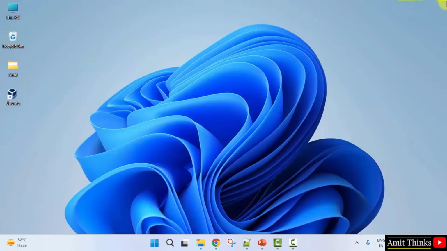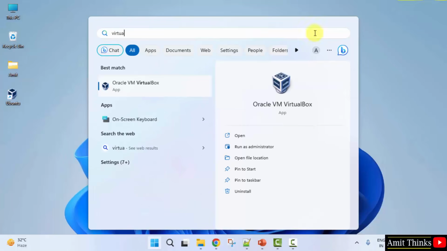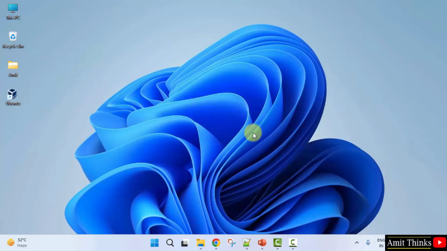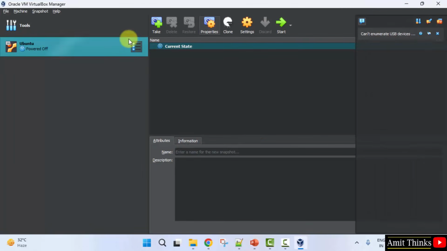Close it. After closing, go to Start. Type VirtualBox. Here it is. Click Open. Now here it is, our dark theme for VirtualBox. So guys, in this video we saw how we can easily set the dark or light theme on VirtualBox. Thank you for watching the video.